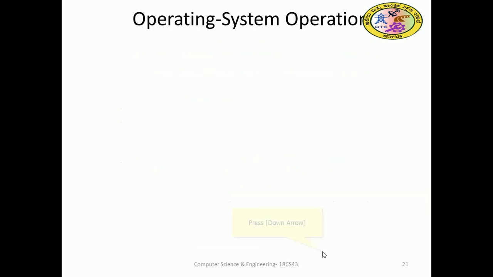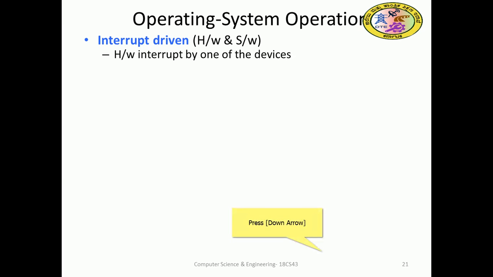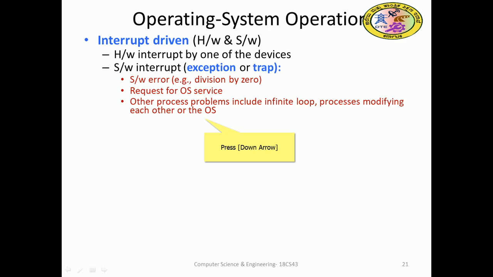That's all. So, system operation is interrupt driven, that is, the OS will be interrupted, as we said, by hardware, software, and so on, that is, interrupted by one of the devices. Software interrupts, exceptions or traps will be there, like division by 0, power failure, reset, and all those. Software errors such as division by 0, requests for service, and other process problems include infinite loops. An infinite loop program may get the system stuck, and processes modifying each other is also a software interrupt.